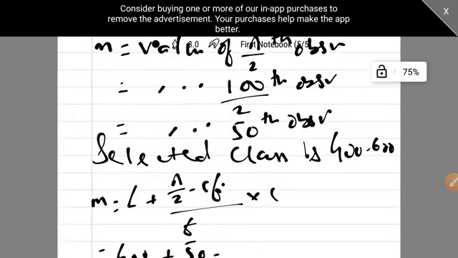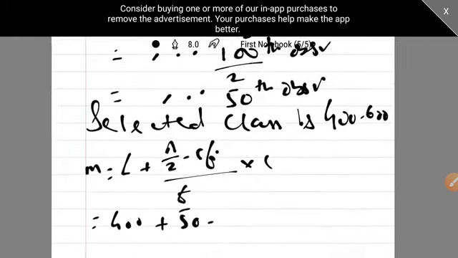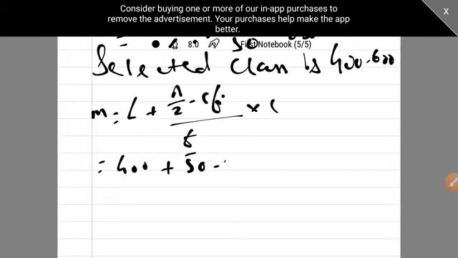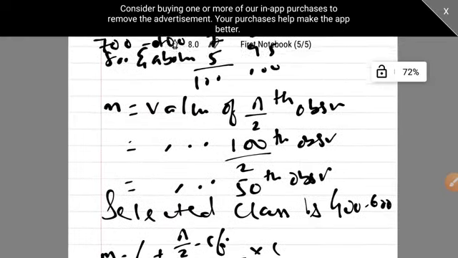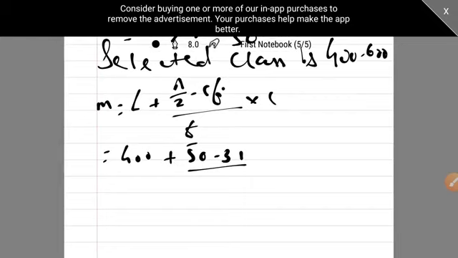What is CFI? CFI is the cumulative frequency of the previous class. What is your previous class? It's 31. So it's 31 upon frequency. What is your frequency? Frequency is of the same class, 40, into class length. Now 400 to 600 is what? It is 200 length.